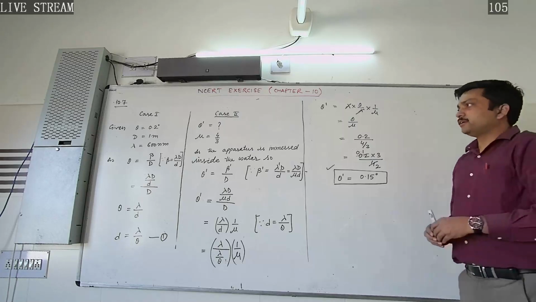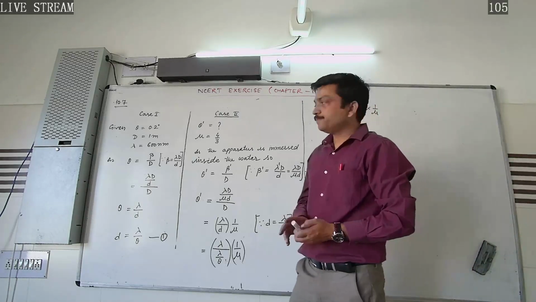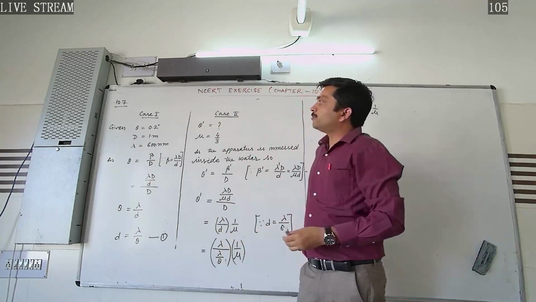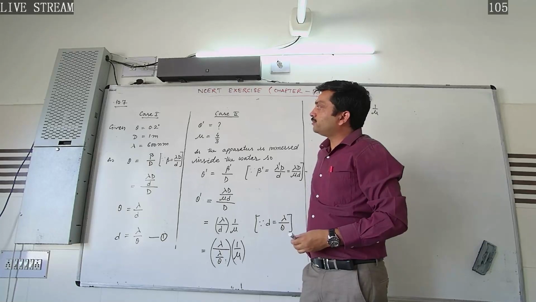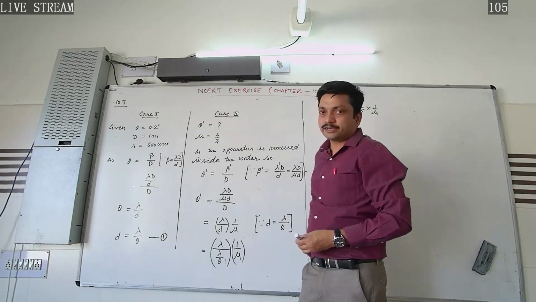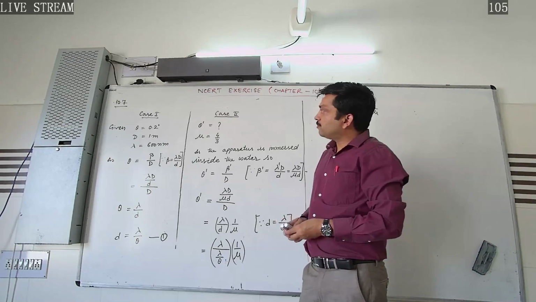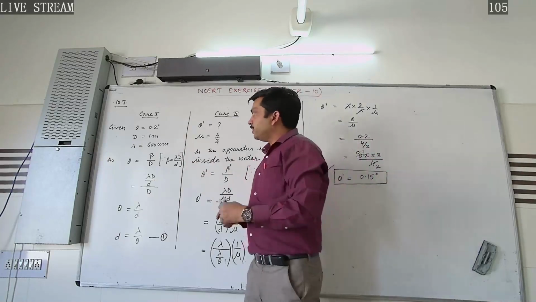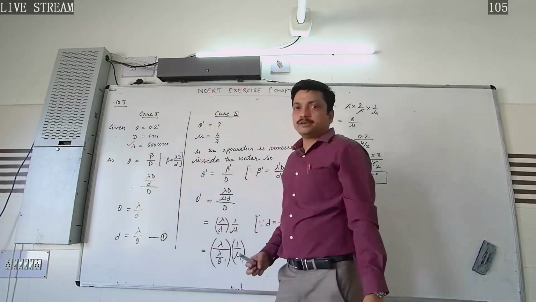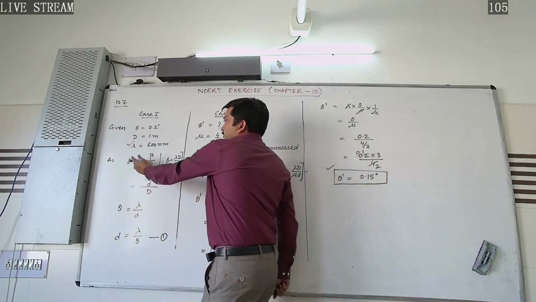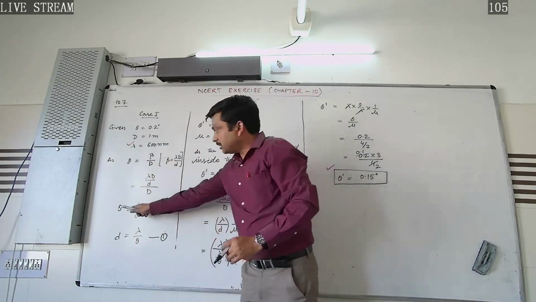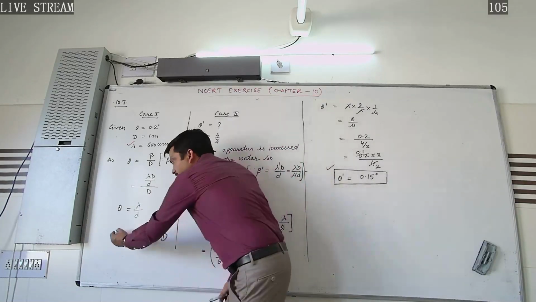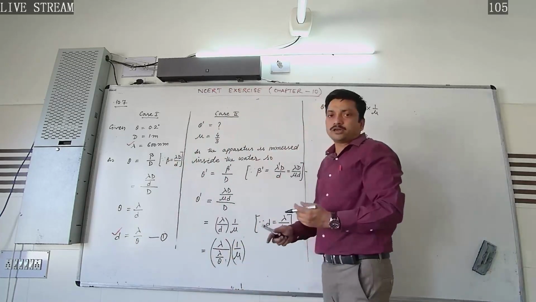So in this way we can calculate this. Once again repeating, in case 1 what was given to us is that the angular width of the fringes in a Young's double slit experiment is found to be 0.2 degree when the screen is placed at a distance of 1 meter and the wavelength of light used is 600 nanometer. As we know theta is equal to beta by D, putting the value we got the formula for angular width, or directly we can put its value. From here we will calculate the value of this small d because it is not given to us.